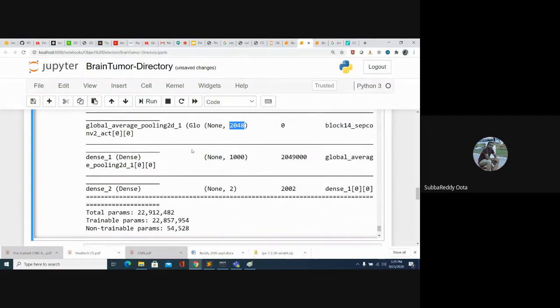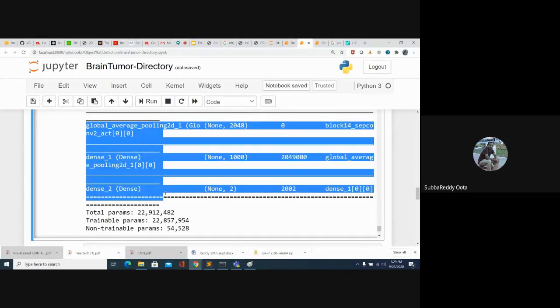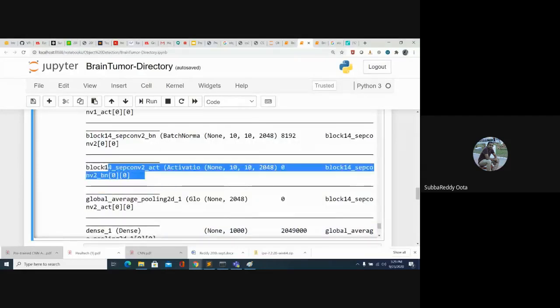And I added a dense layer of 1000 neurons. So this is the one. And finally, a dense layer of 2 neurons. This is my last output layer. So the last 3 layers only I created, but the rest of the architecture came from Xception.